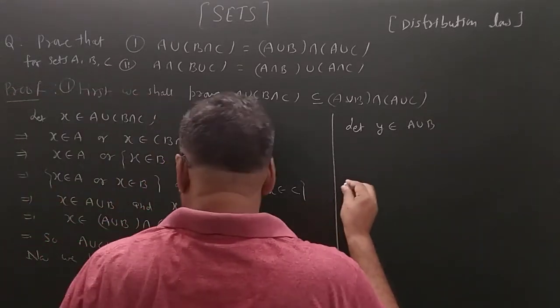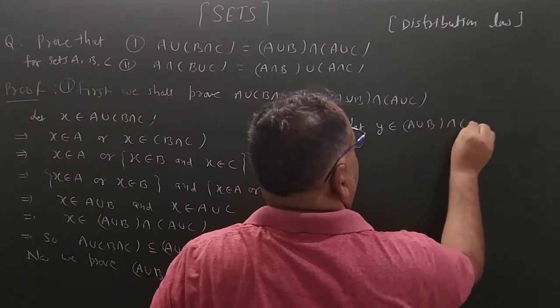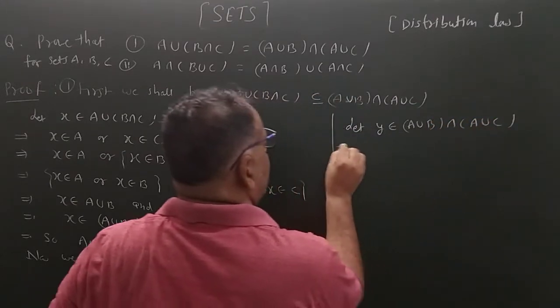So Y belongs to (A union B) intersection (A union C).